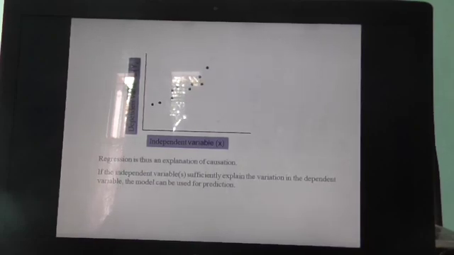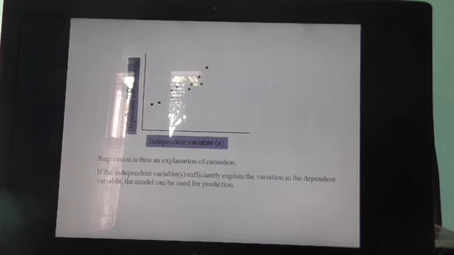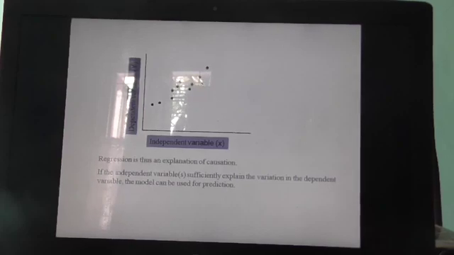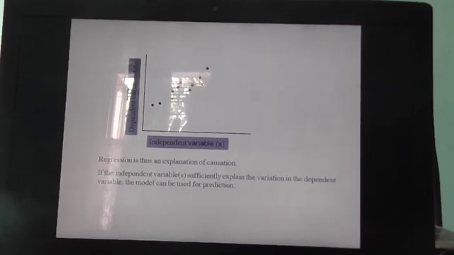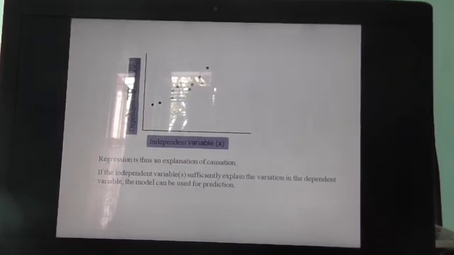In regression our objective is to find out whether there exists any relationship between x and y, that is, between the independent variable and the dependent variable. The relationship could be linear or non-linear; it depends upon the assumption that we take. For simplicity we will start with simple linear regression, where we assume that the relationship between them is linear.